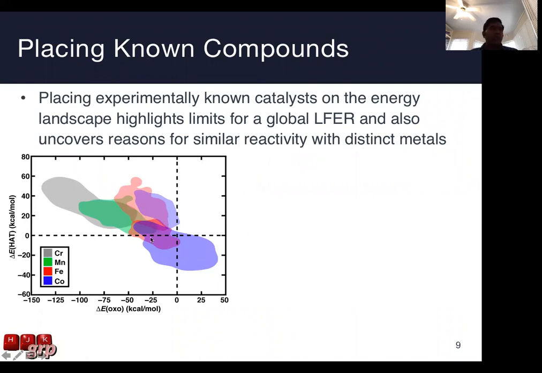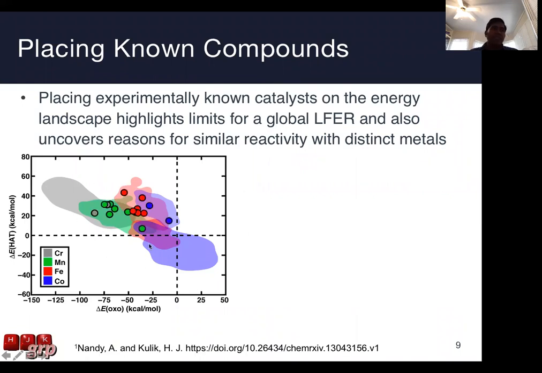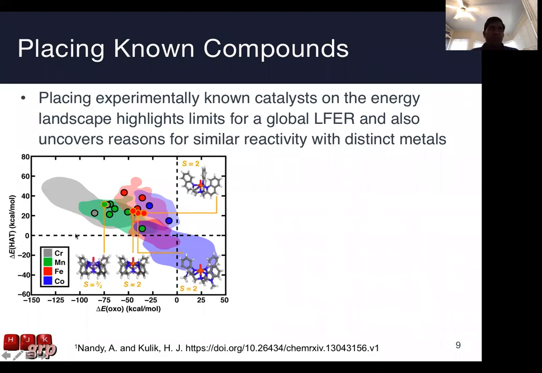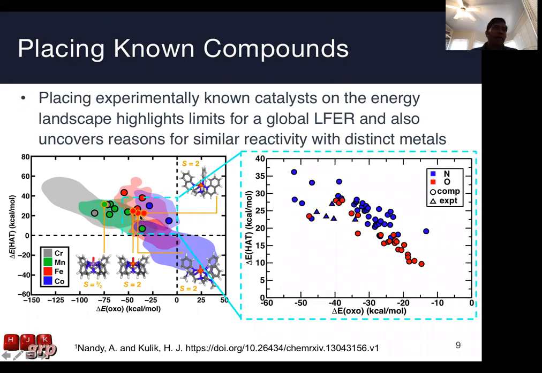So this is the theoretical energy landscape that I showed before. And we can see that the experimentally derived compounds do not sit in a straight line on this set, and they sit within the bounds of the compounds that we've simulated. These are a variety of macrocyclic compounds here, primarily nitrogen coordinating and iron-based chemistry. And if we wanted to infer some design rules from where these compounds sit in the space, we can take a look at where iron-nitrogen compounds sit relative to the theoretical iron-nitrogen compounds that we simulated. And we can see that they sit relatively close.